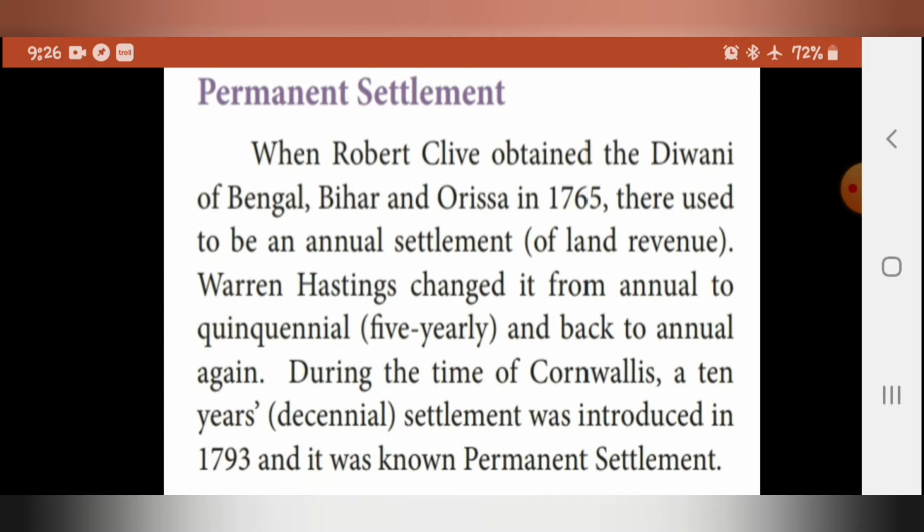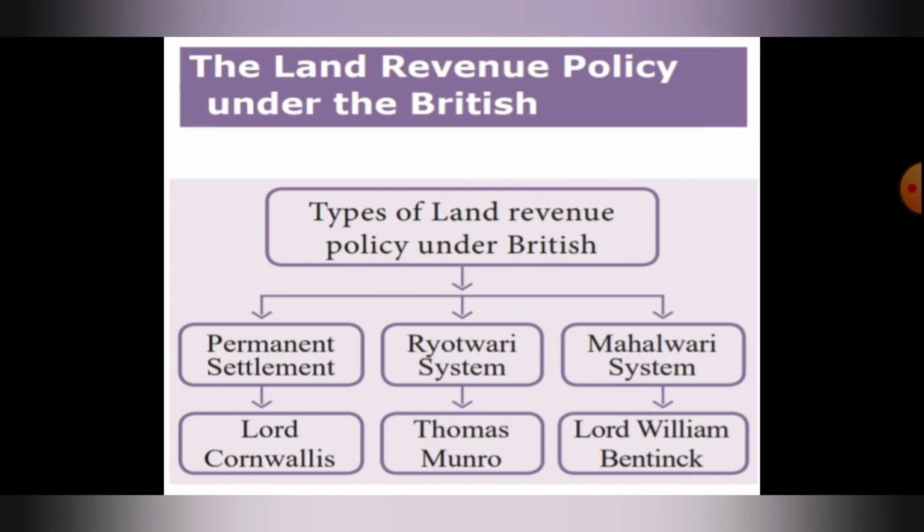That is quinquennial, recurring every 5 years. During the time of Cornwallis, he changed it to 10 years, introduced in the year 1793 by Lord Cornwallis, and that was known as permanent settlement.